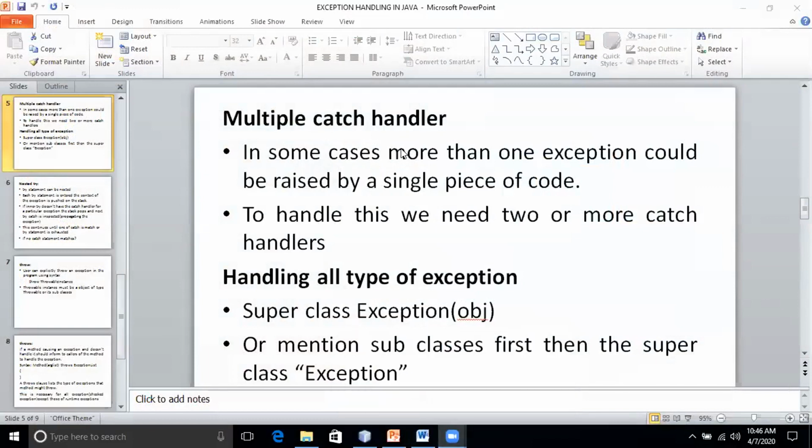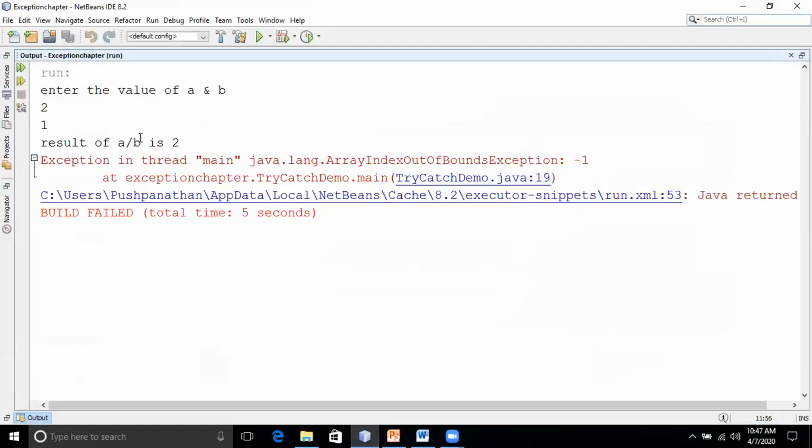In some cases, more than one exception could be raised in a single piece of code. To handle this, we have to go for what? Multiple, or more than one, catch handlers. Yes? Okay. So now we'll see a demo for this.